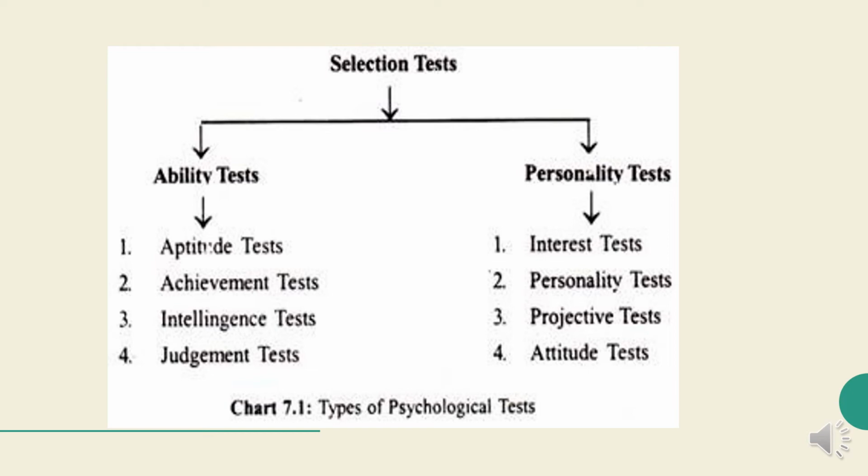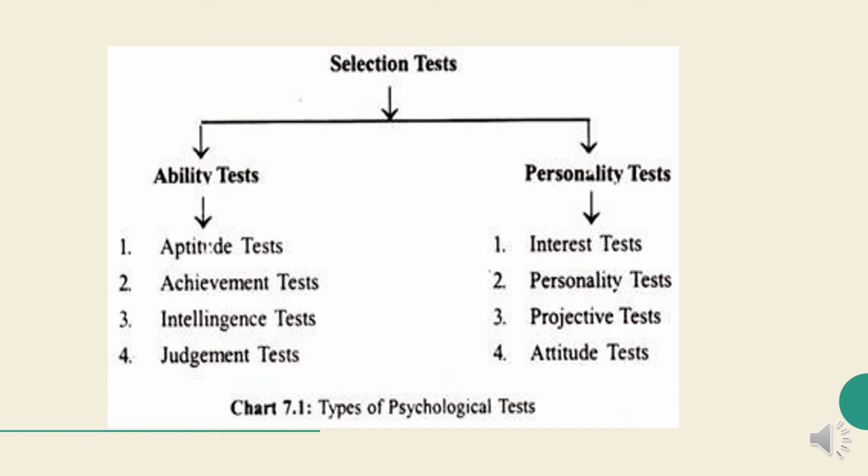Then third one, intelligence test. Intelligence tests measure general ability for intellectual performance. The core concept underlying intelligence test is mental age. It is presumed that with physical age, intelligence also grows. Exceptions to this may be there. So, if a 5-year-old child does the test for 6 years or above, his mental age would be determined accordingly.